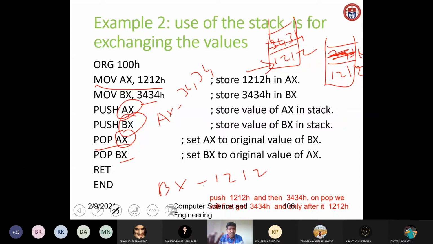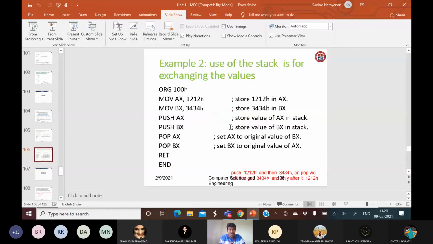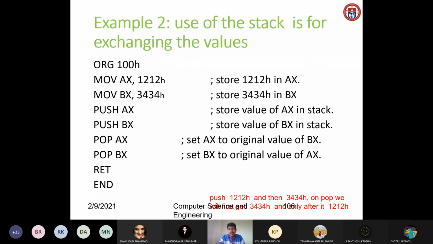Okay, I repeat one more time. In the first two statements, we are just moving the content 1 2 1 2 into AX and 3 4 3 4 into BX. Then I am pushing AX. Pushing AX means whatever content is available in AX will be moved onto the top of the stack. Again, I will draw the diagram.